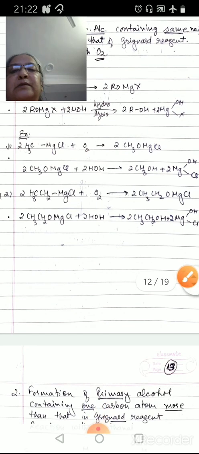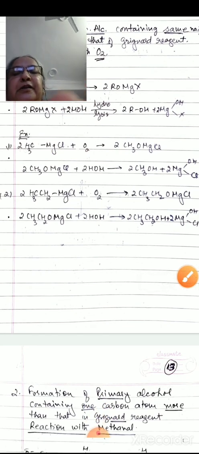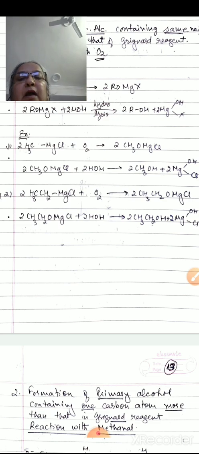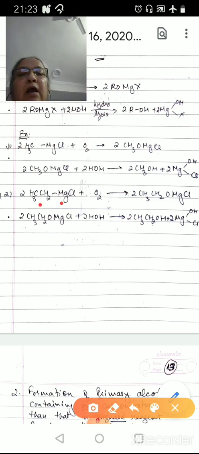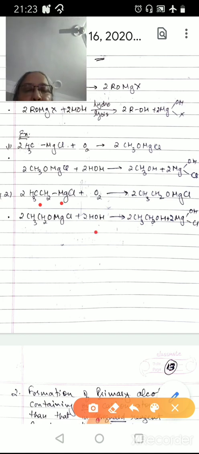Now the second example is ethyl magnesium chloride with oxygen. One oxygen atom is inserted between the ethyl group and the magnesium group and forms CH3CH2OMgCl. Now this CH3CH2OMgCl is hydrolyzed to give you ethanol plus magnesium compound.